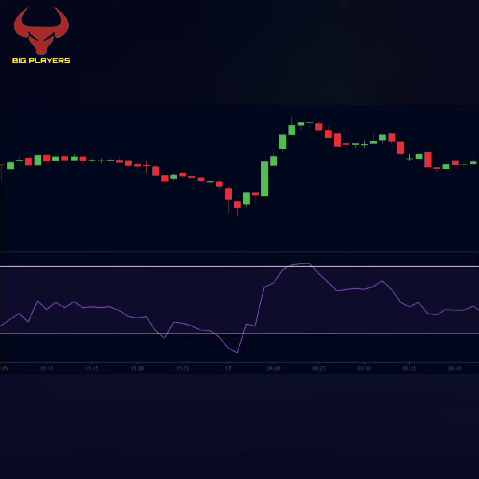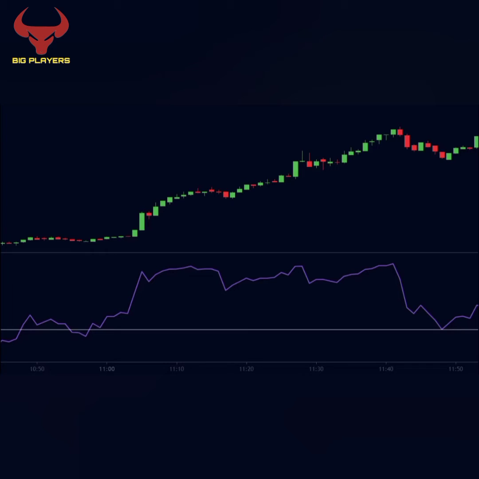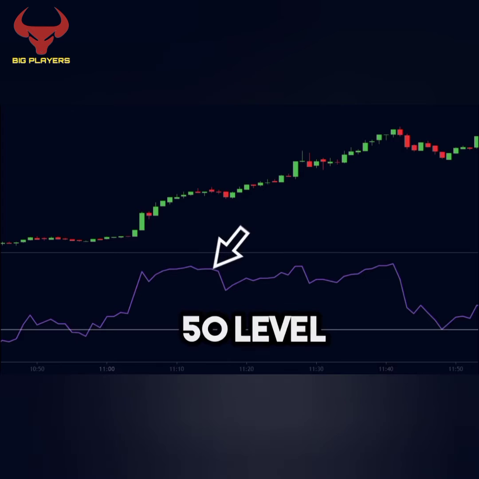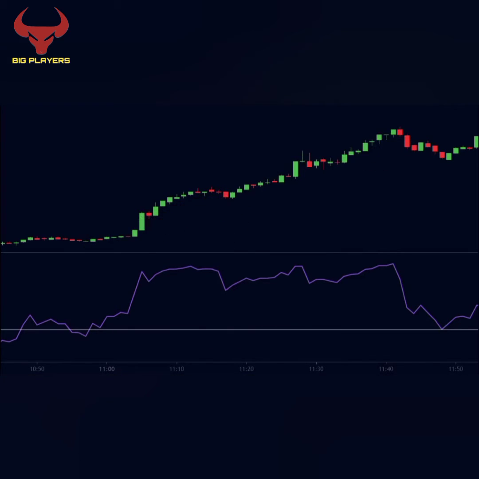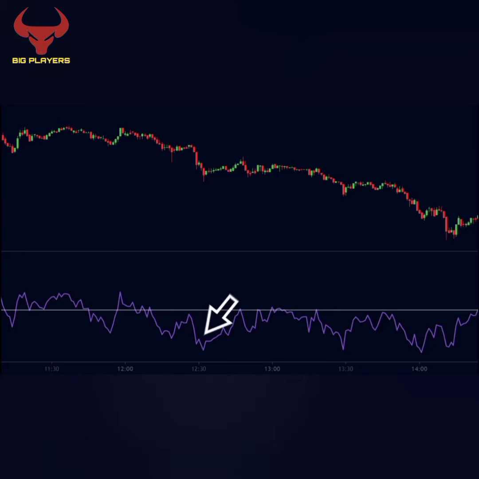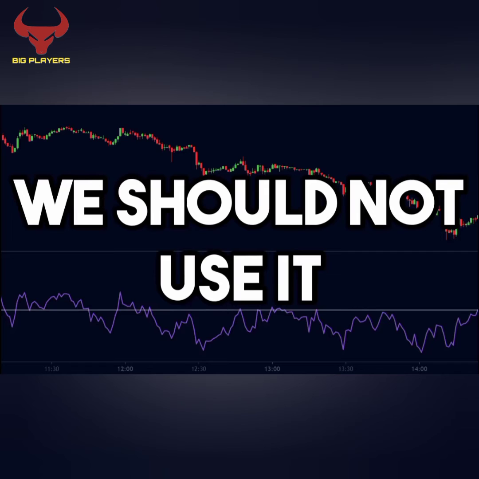There are a couple of ways traders use the RSI. Some of them use it as a binary indicator. Hence, if the RSI is above 50, the stock can be said to be in an uptrend. Similarly, if the RSI is below 50, the stock is said to be in a downtrend. This is a very immature approach towards the indicator, and we should not use this approach.